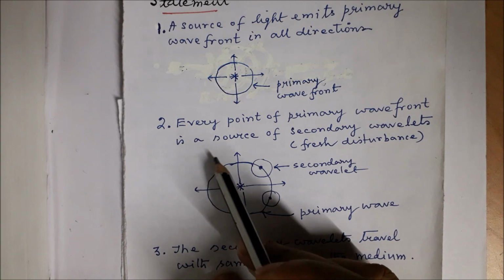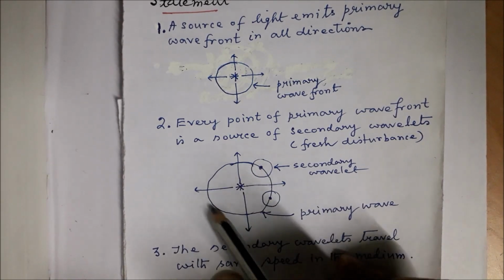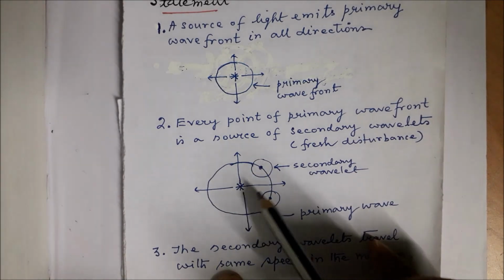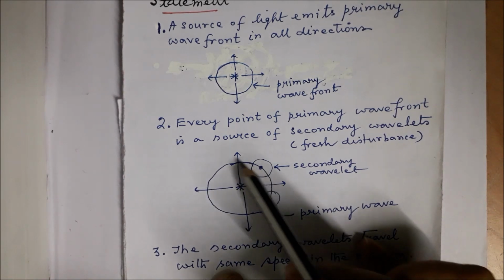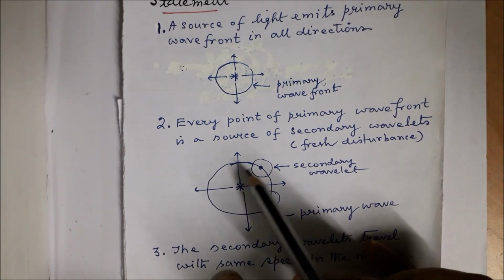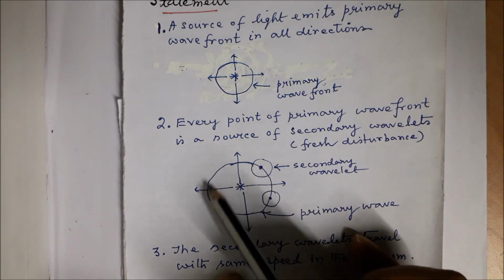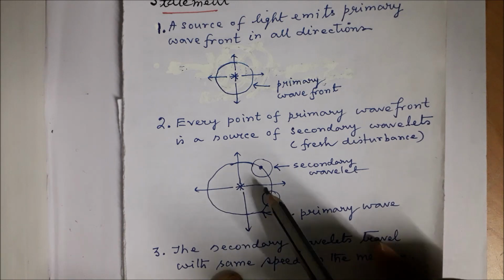The second point says that every point of the primary wavefront is again a source of fresh disturbance. So this is the source, and a primary wavefront has been emanated from it. Again, this primary wavefront is built out of infinite number of points.